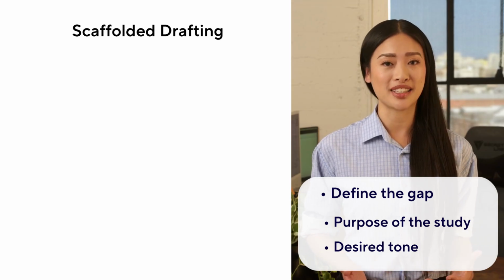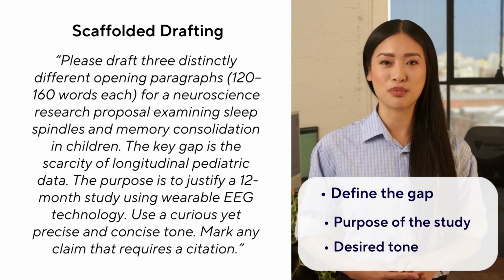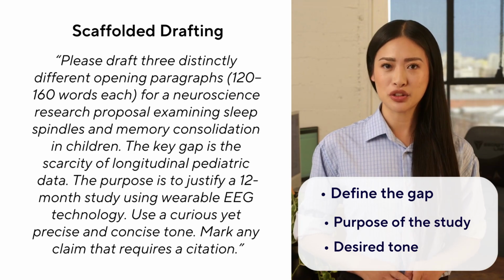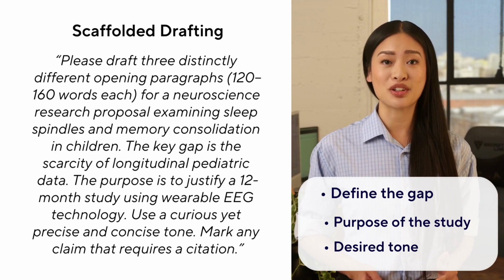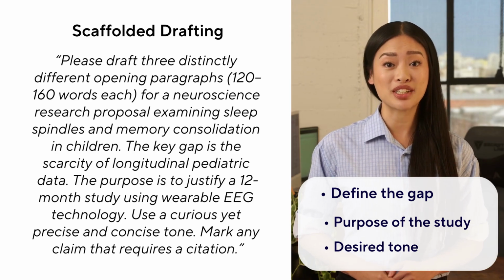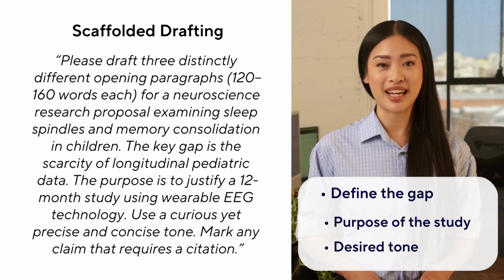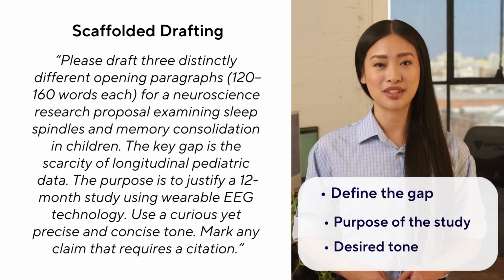Please draft 3 distinctly different opening paragraphs for a neuroscience research proposal examining sleep spindles and memory consolidation in children. The key gap is the scarcity of longitudinal pediatric data. The purpose is to justify a 12-month study using wearable EEG technology. Use a curious yet precise and concise tone. Mark any claim that requires a citation.